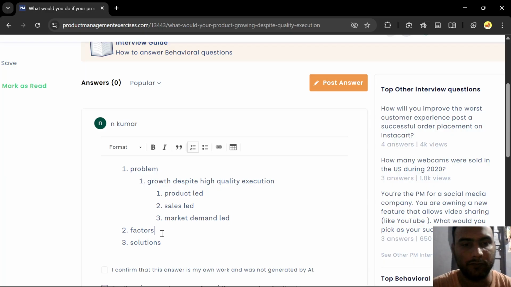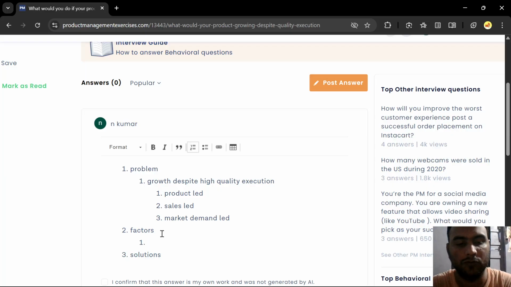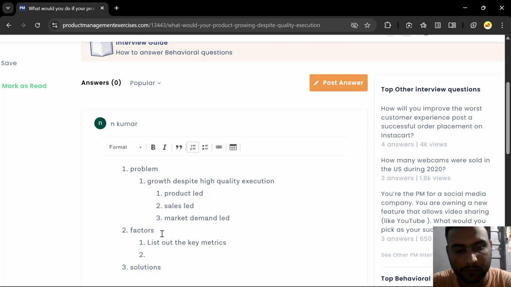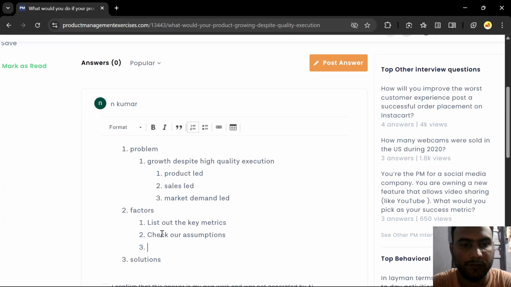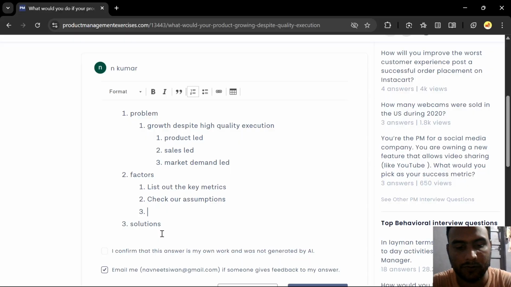So now let us move to the factors. What could we do to, we can list out the key metrics, check our assumptions, verify our hypothesis.